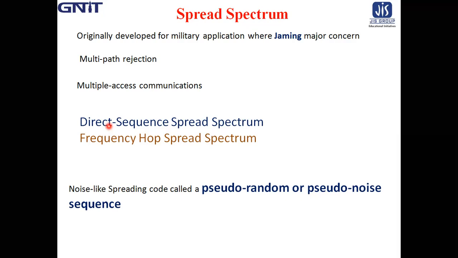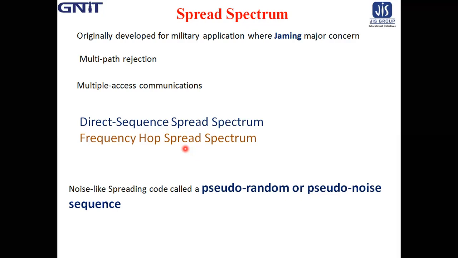This code transforms the narrowband data sequence into a noise-like wideband signal. The resulting wideband signal undergoes a second modulation using a phase shifting technique. In a frequency hop spread spectrum technique, the spectrum of a data modulated carrier is widened by changing the carrier frequency in a pseudo-random manner.